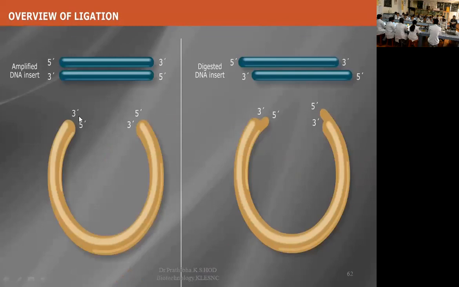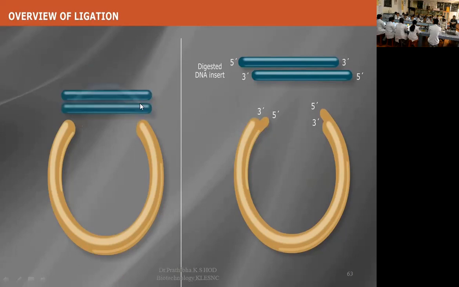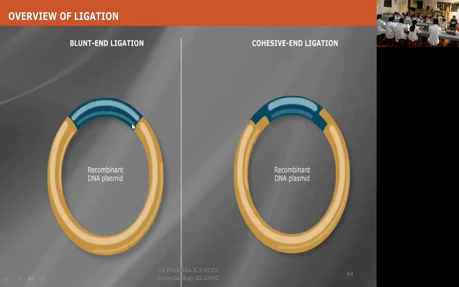So phosphodiester bond synthesis can be seen in this condition. Here you can also see the differences between sticky ends and blunt ends. This is a blunt end and this is also a blunt end. A blunt-ended DNA molecule is very easily ligated with another blunt-ended vector DNA molecule. A sticky-ended DNA molecule is ligated with a sticky-ended DNA molecule. After the treatment with DNA ligase, you get the recombinant DNA plasmid, here with sticky ends and here with blunt ends.